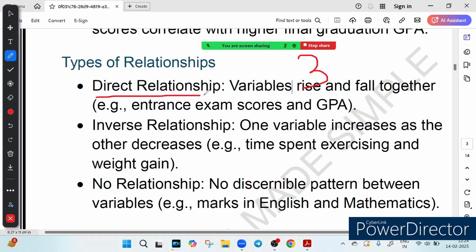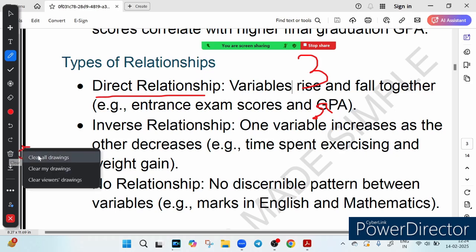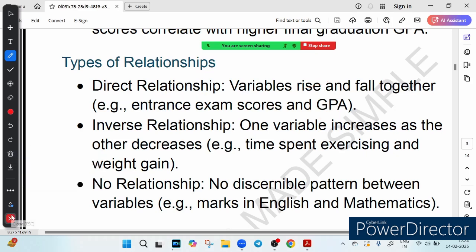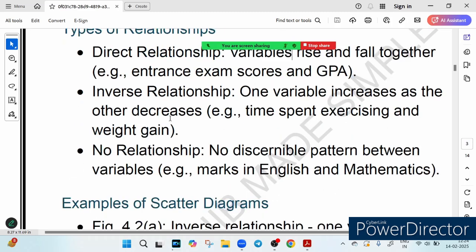The first is called direct relationship. When one increases, both variables move together, right? When one increases, the other also increases. For example, as you have clearly seen in the above case, a high entrance examination score means a higher GPA.